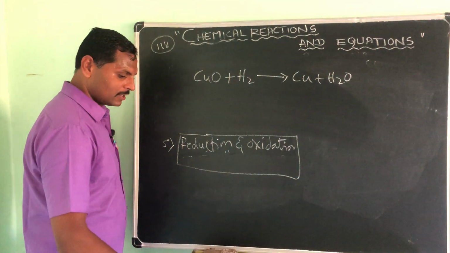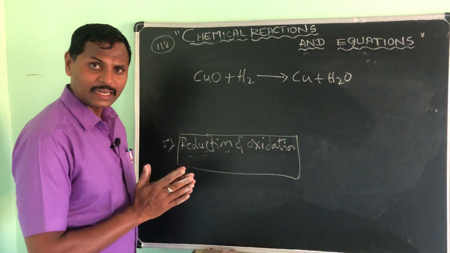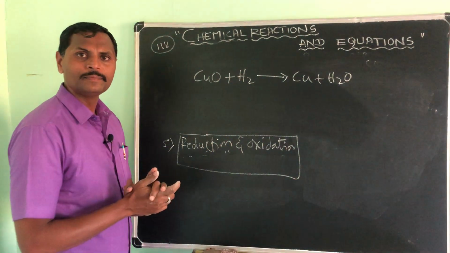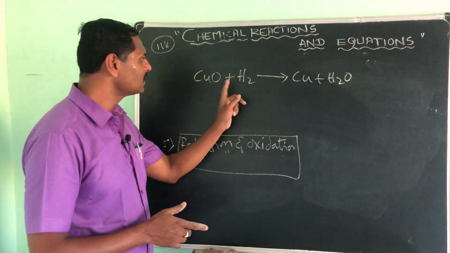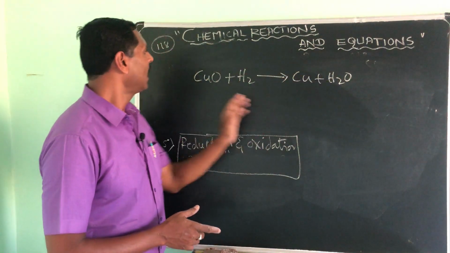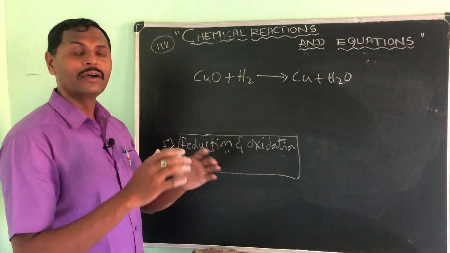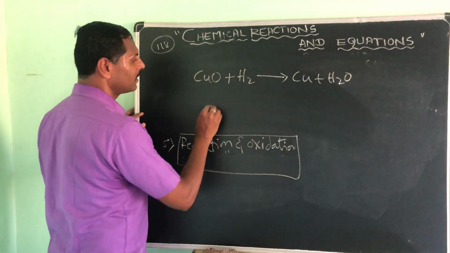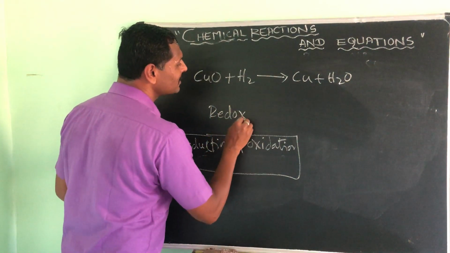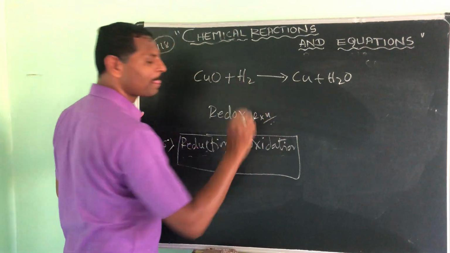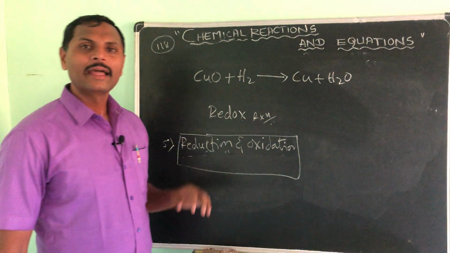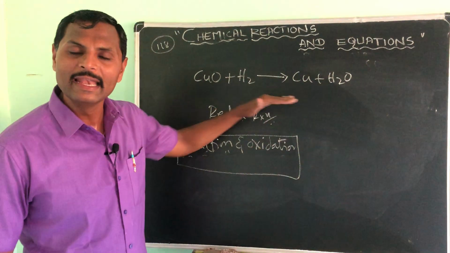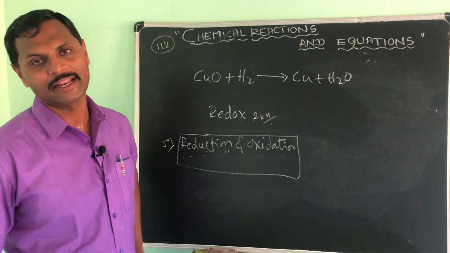Where there is an oxidation reaction, there is a reduction also. That means in a chemical reaction, oxidation and reduction, removal of oxygen, will be there simultaneously. That reaction is called a redox reaction. What is a redox reaction? Reduction and oxidation both taking place simultaneously in a chemical reaction is called a redox reaction.